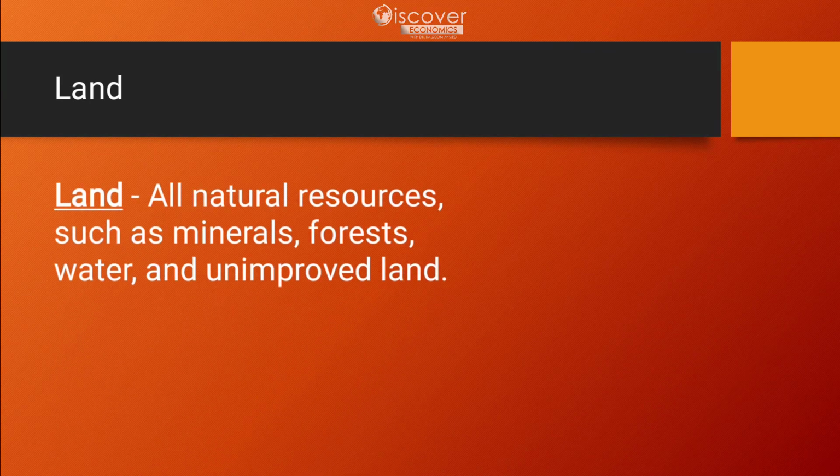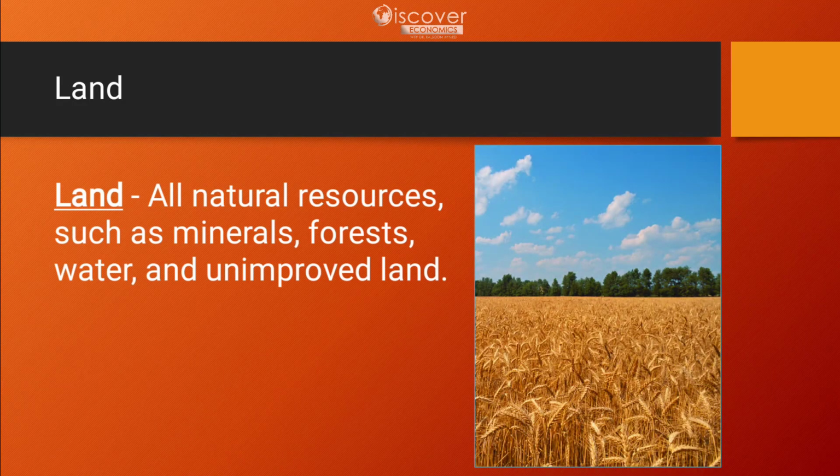Let's start with the first input, that is land. All the things which fall under the category of land are natural resources such as minerals, forests, water and unimproved land. These are the types of land resource.